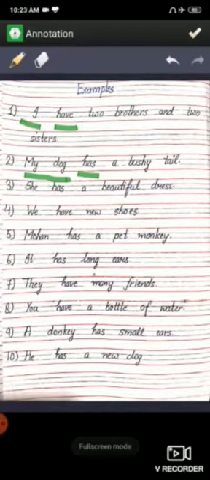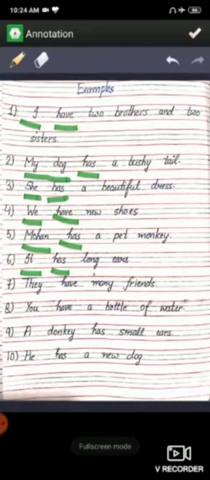The third sentence is: she has a beautiful dress. She is used for a single girl which is one in number. Therefore, we use has with it. The fourth one is: we have new shoes. We is a plural pronoun, therefore we use have with it. The fifth one is: Mohan has a pet monkey. Here we talk about Mohan, which is a singular noun, therefore we use has with it. Next is the sixth: it has long ears. It is also singular, therefore we use has with it.